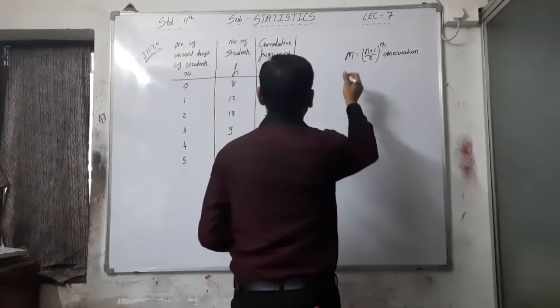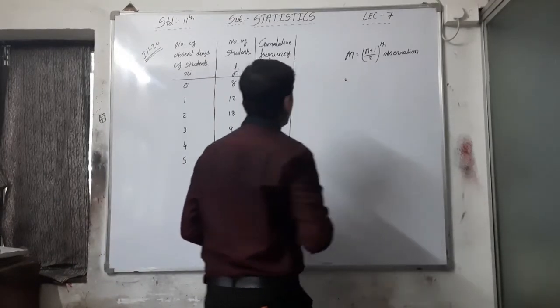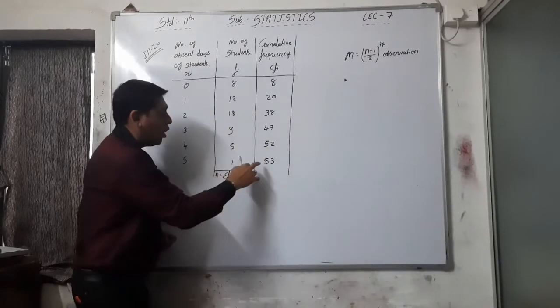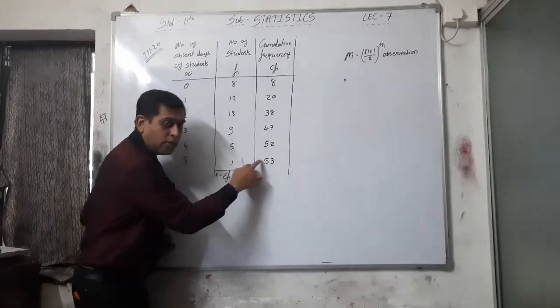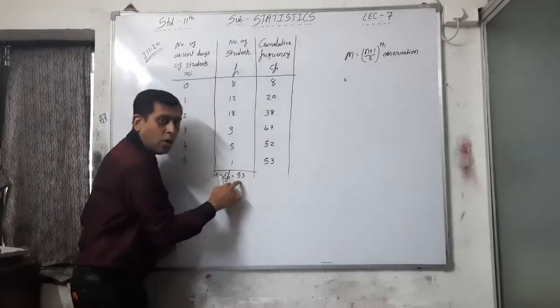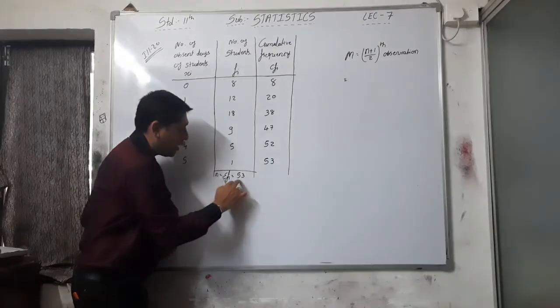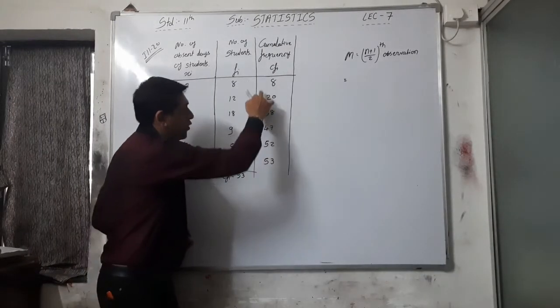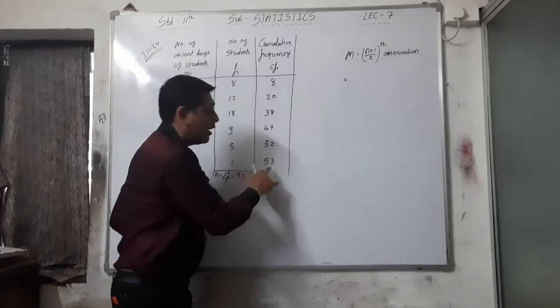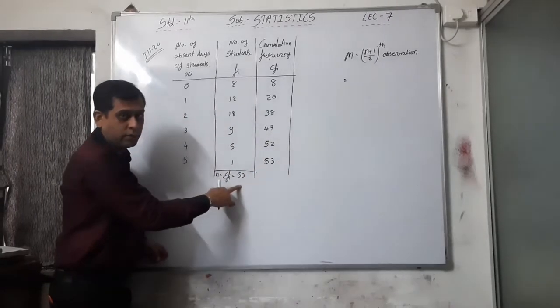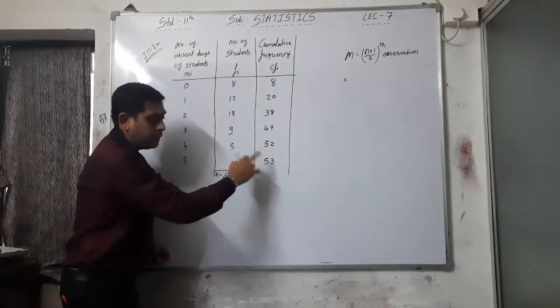Right now I am writing here what is your n, that is 53. The next thing is that the last cumulative frequency is always the total of frequency. Whatever your n is, you can find the cumulative frequency first, and the last one is the total. It is always the same.